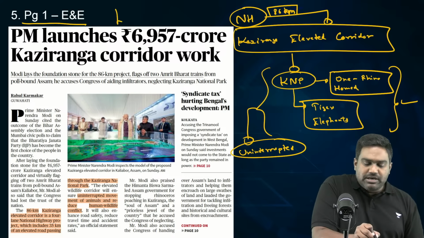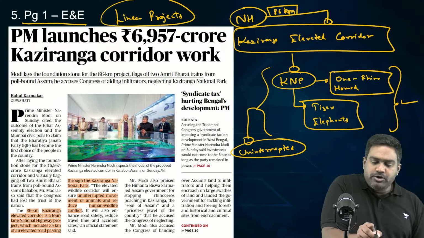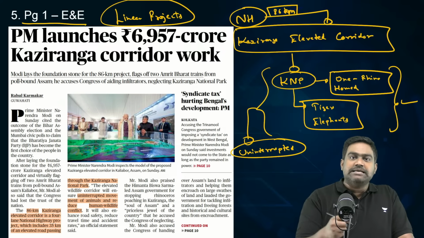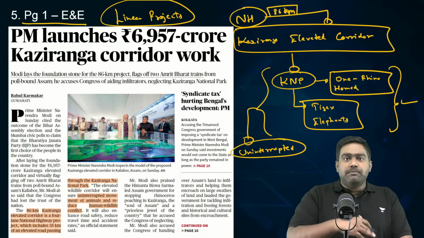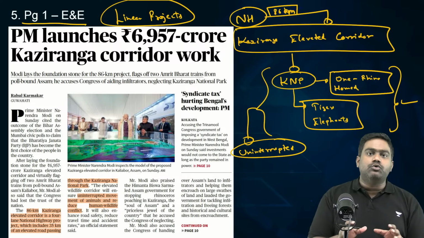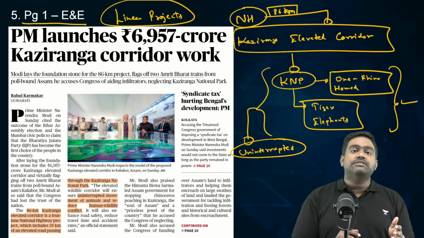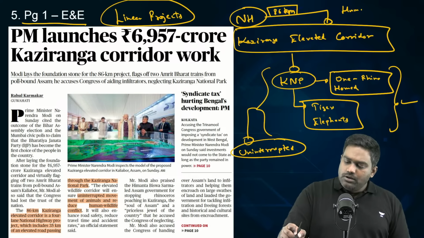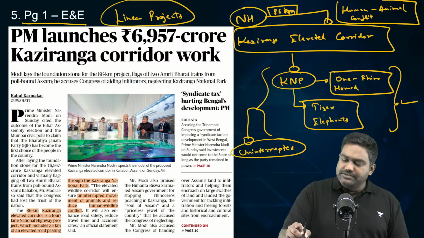Because usually, such linear projects are the biggest threat for the migration and movement of animals in a forest area. Linear projects like roads, railway lines, power cables, they fragment the habitat and divide it into different zones. And it restricts the movement of animals and the migratory patterns. And this directly contributes to more incidents of human-animal conflict.